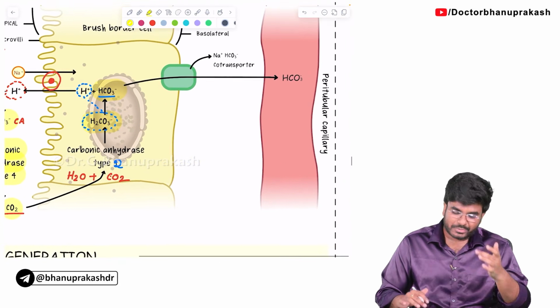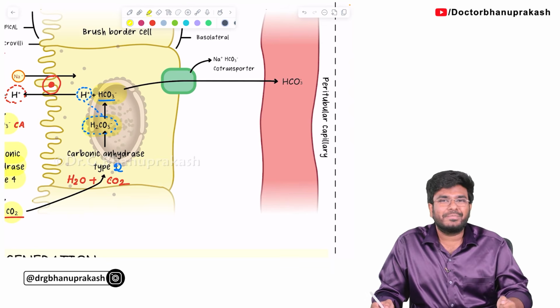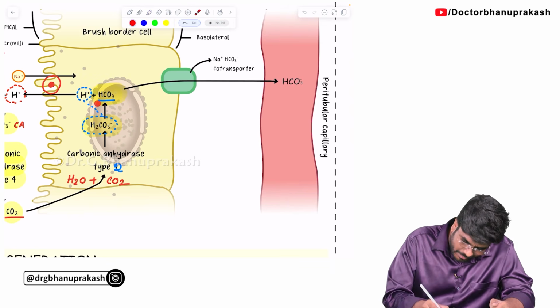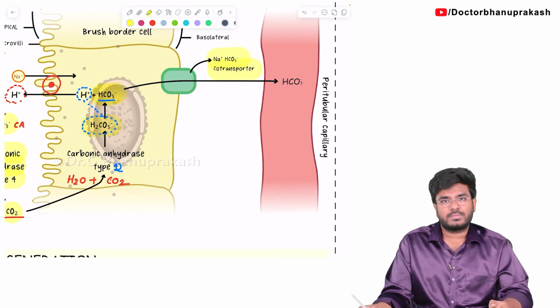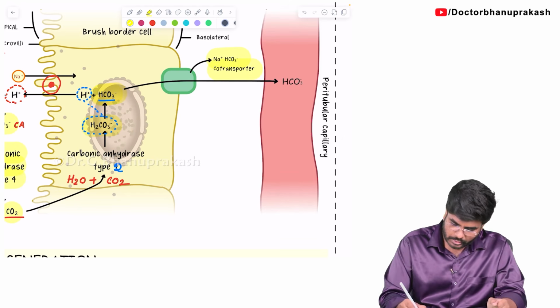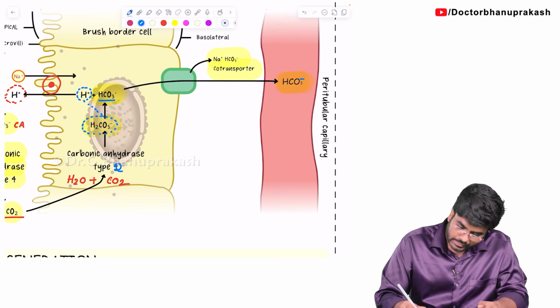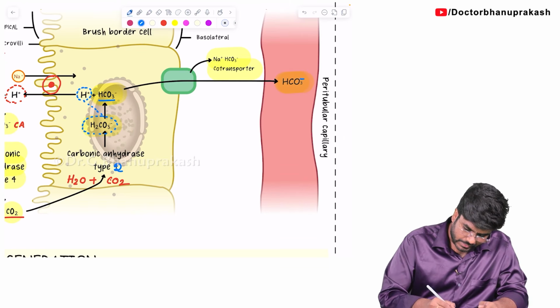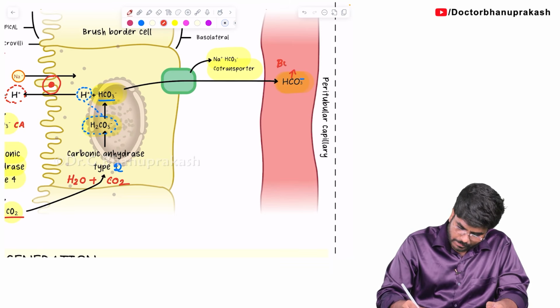Now where is this bicarbonate going? We want the bicarbonate in the blood, not in the PCT cell. Okay, so now this bicarbonate, with the help of a transporter called the sodium bicarbonate cotransporter, goes into the plasma, and here it acts like a buffer. Okay, here it is acting like a buffer.